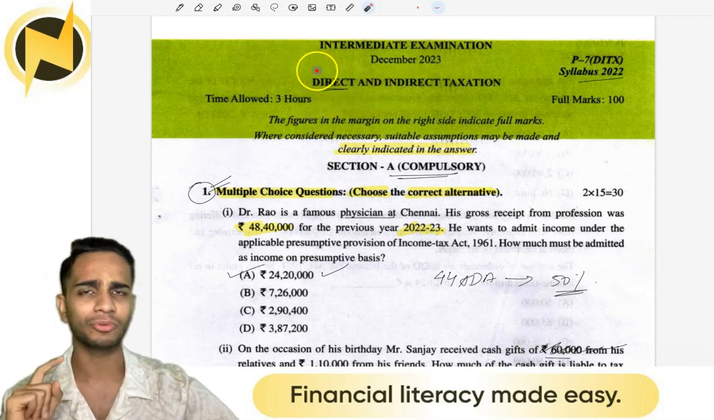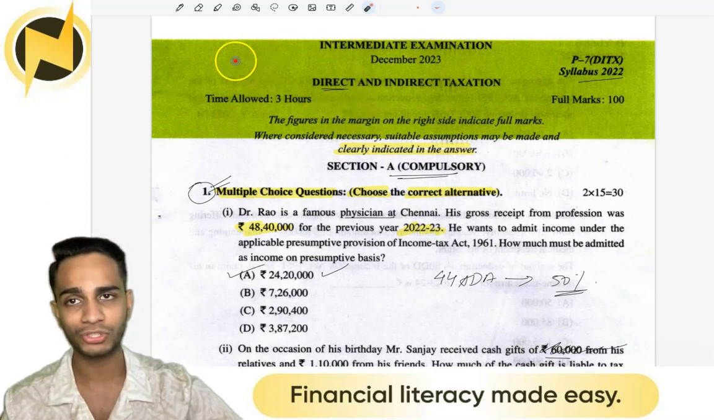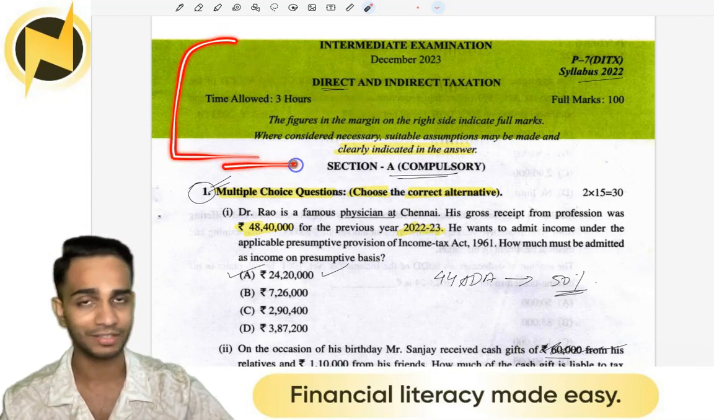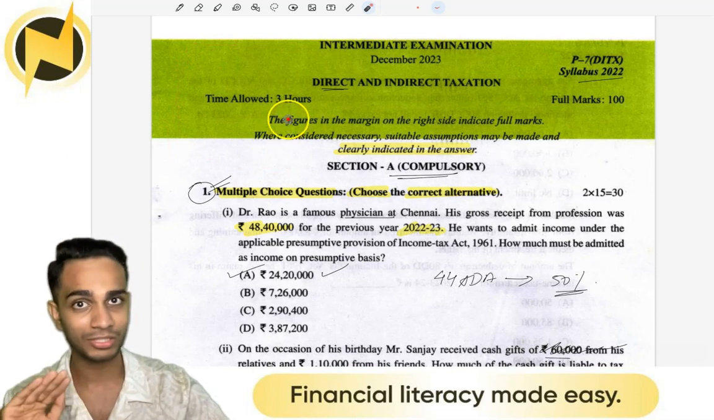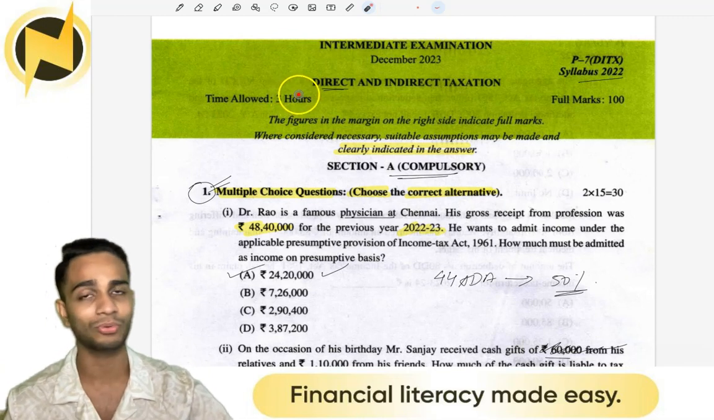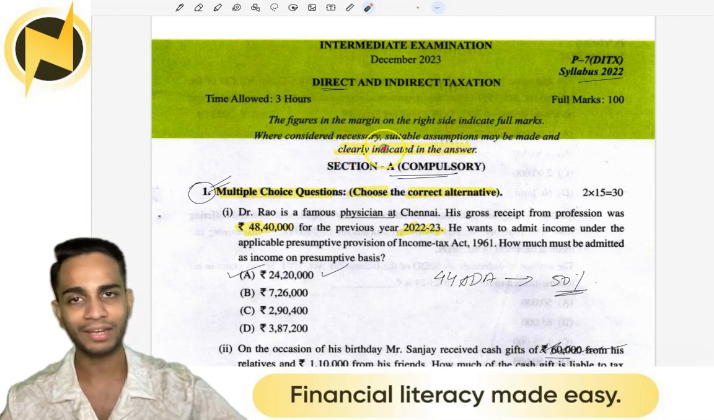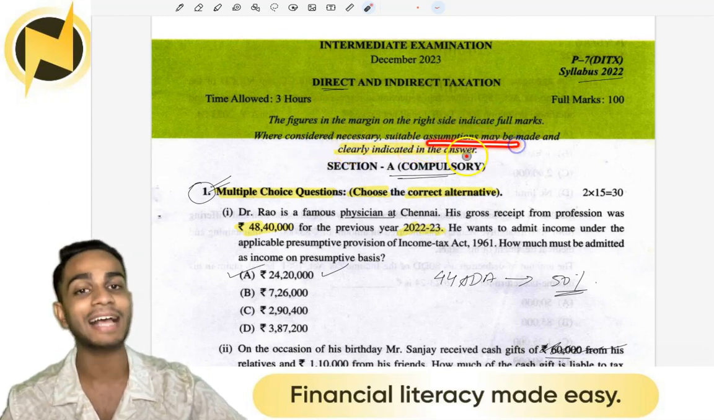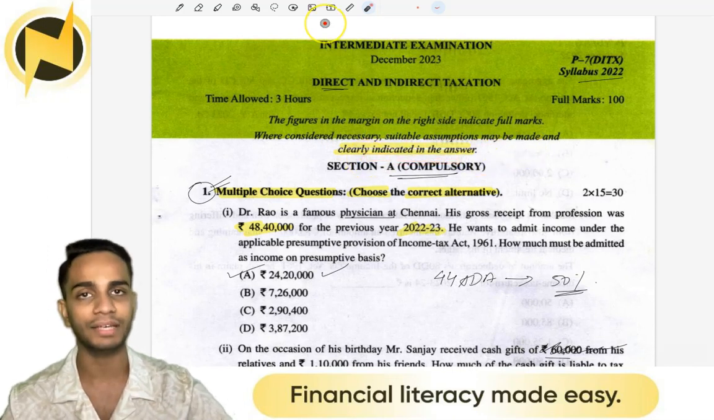One thing I want to bring to your attention is that whenever you get a question paper, I want you to read everything that's written here very carefully, because I've seen students make horrible mistakes here. I'll point out what the mistakes are once I read through the content given here. The figures in the margin on the right side indicate full marks. Where considered necessary, suitable assumptions may be made and clearly indicated in the answer.